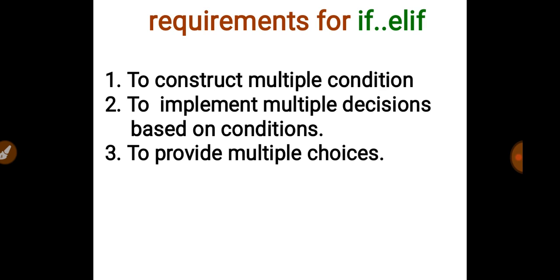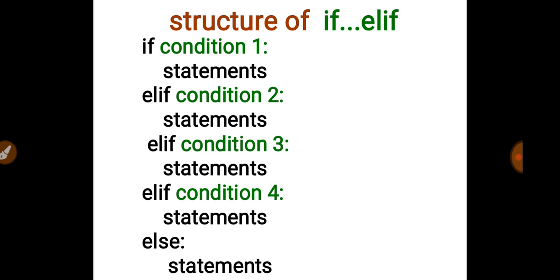Actually, if you notice carefully, if elif is the ladder form, that is the if, and for the else, the initial two letters el are from else, and again if for any conditions. So we'll discuss the formal structure of the if elif statement in the next slide. Okay, this is the formal structure of the if elif statement.